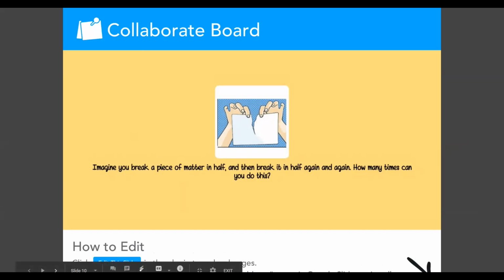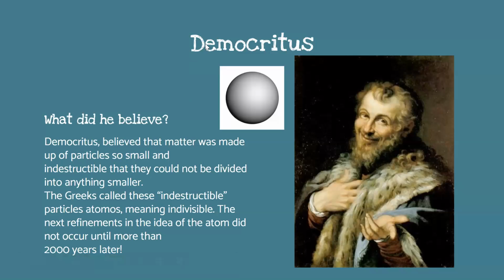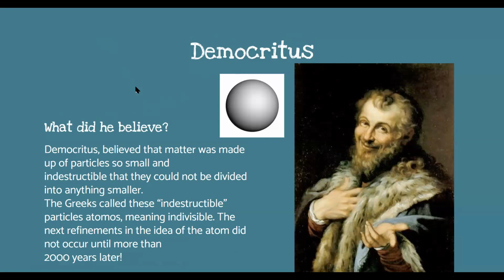The same question was asked by Democritus, and he was the first person that believed in atoms. He believed that if we kept ripping or dividing matter in half, we would come to this very, very small piece of matter.